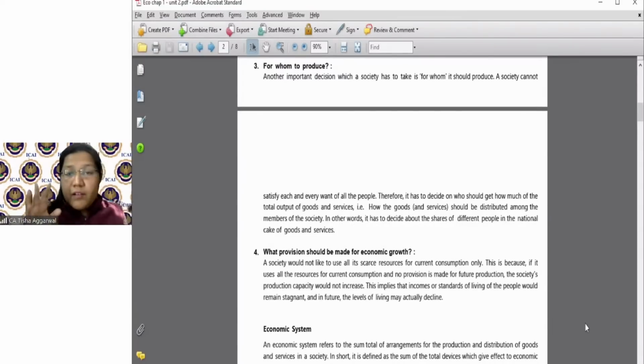Okay. Fourth is, is it yielding some benefit? Is it doing the production for the future also? Is it increasing the income and the standard of living of the people in future also? That is what is seen in the economic growth.